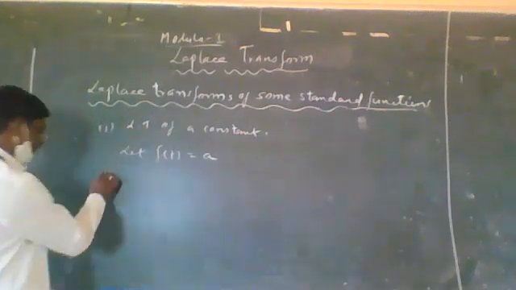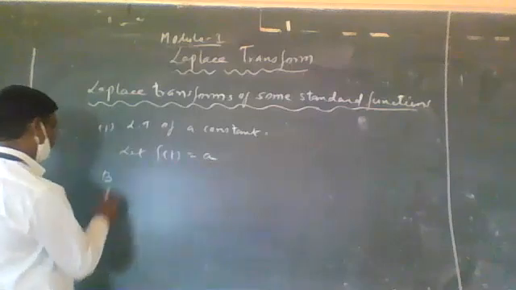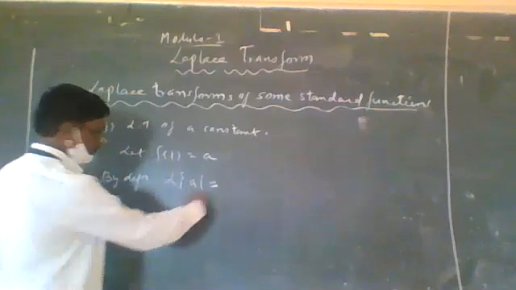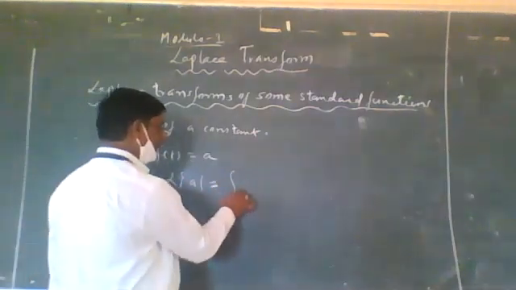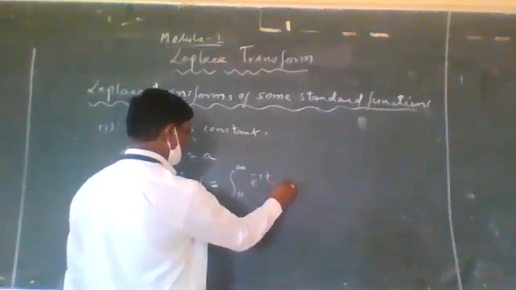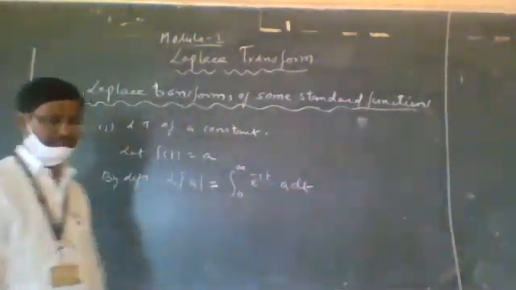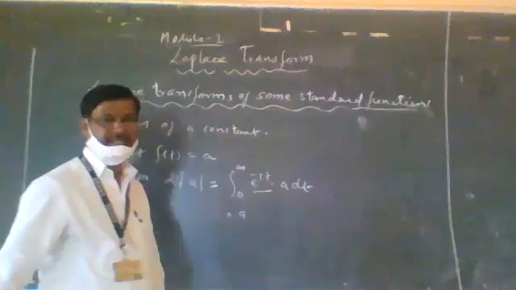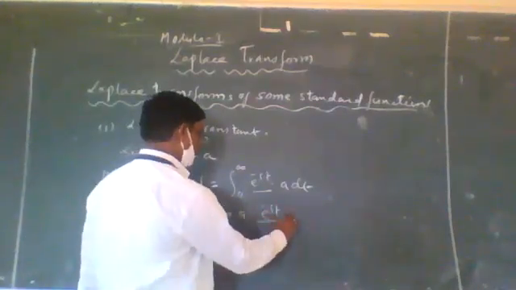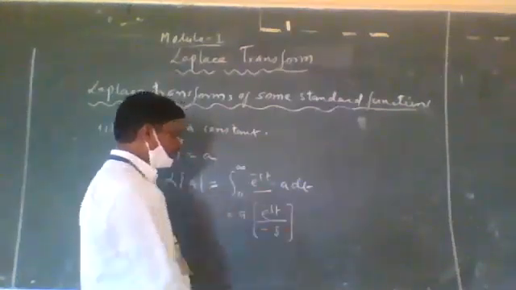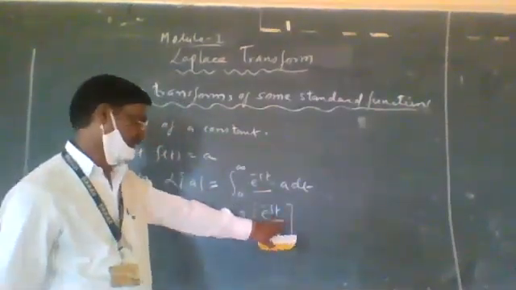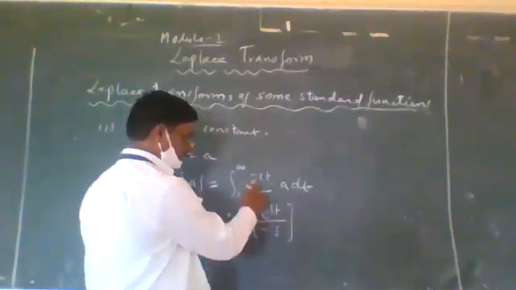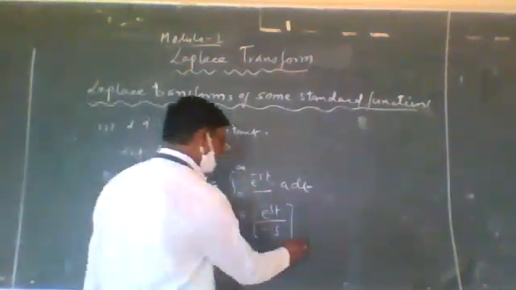By definition, we can find the LT of the constant function. So LT of a is equal to the integral from 0 to infinity of e raised to minus st times a dt. a is a constant, take it outside, and the integration of e raised to minus st is e raised to minus st by minus s, where s is a parameter and t is a variable, with limits from 0 to infinity.